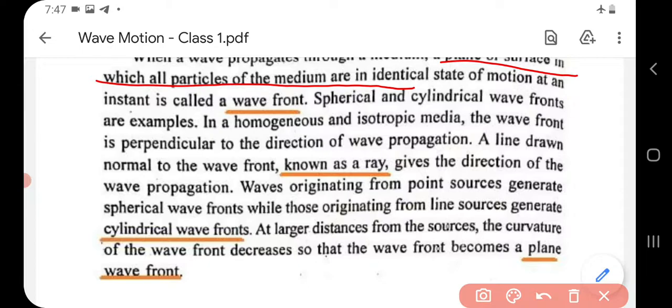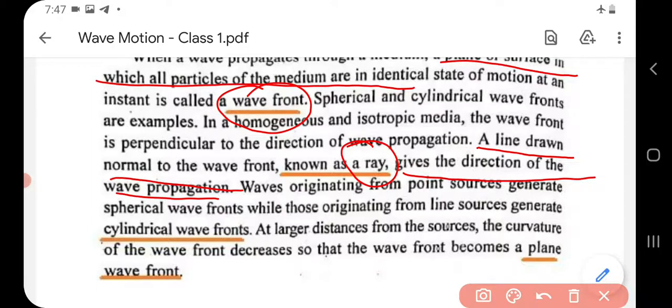It is a surface or a plane in which all particles of the medium will have the same state of motion at a particular instant of time. Any line that is drawn normal to the wavefront is called a ray. This ray gives the direction of wave propagation. So you got two definitions, wavefront and ray.